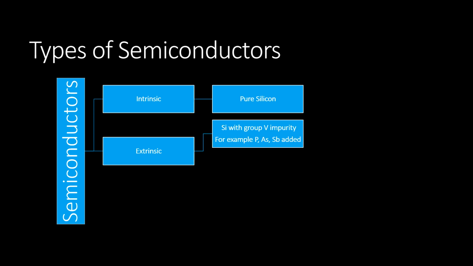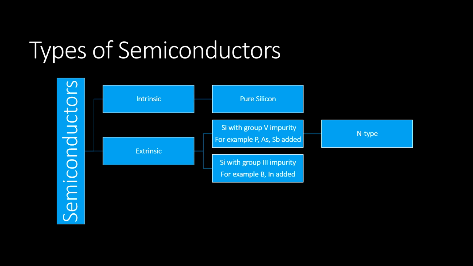The extrinsic semiconductor has an extra electron, such as silicon doped with arsenic or phosphorus. It is called N-type material. In contrast to an N-type semiconductor, when a group 3 element, like boron or indium, is added to the silicon, the impurity atom is 1 electron short of 4 valence electrons to form a covalent bond with silicon.